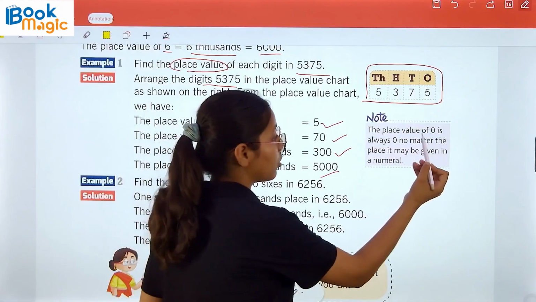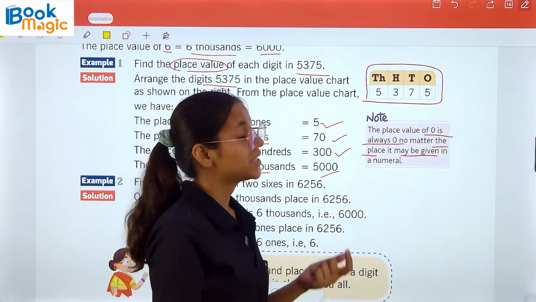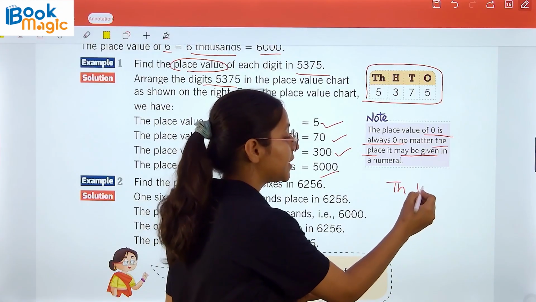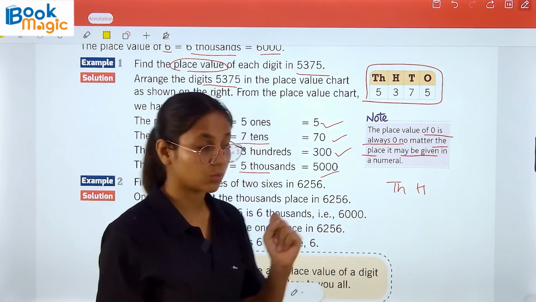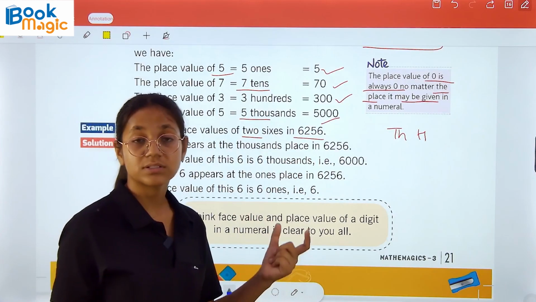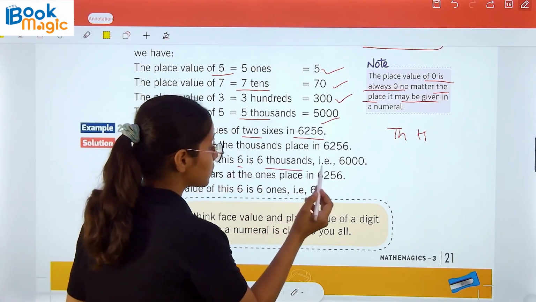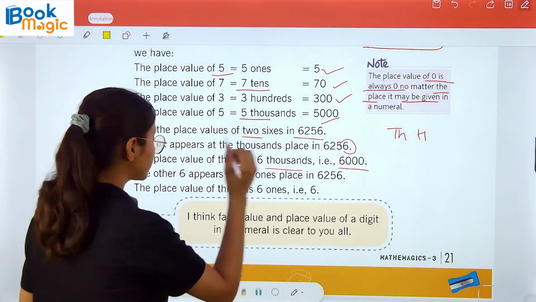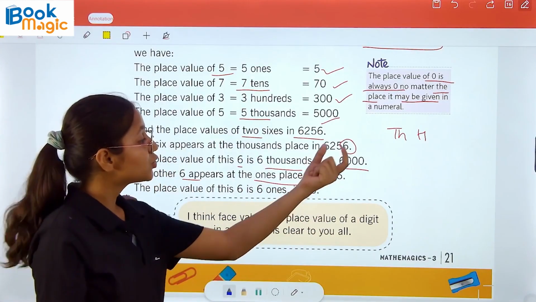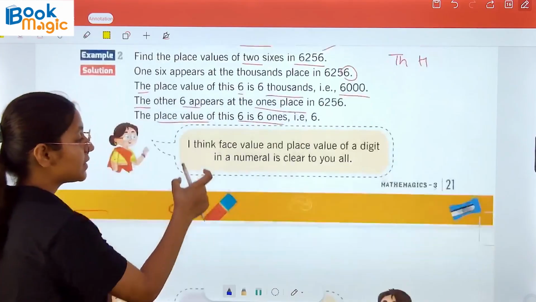Note, the place value of 0 is always 0, no matter the place it is at in a numeral. The place value of 0 will always remain 0, even if it comes at the 1000 or 100 place, the place value remains 0. Now find the place value of 2 sixes in 6256. The place value of 6 is 6000, and the other 6 appears at the ones place, so it has the place value of 6 ones, that is 6.